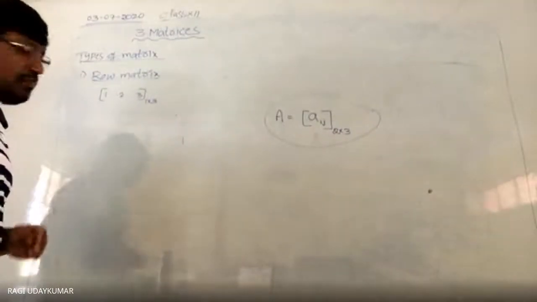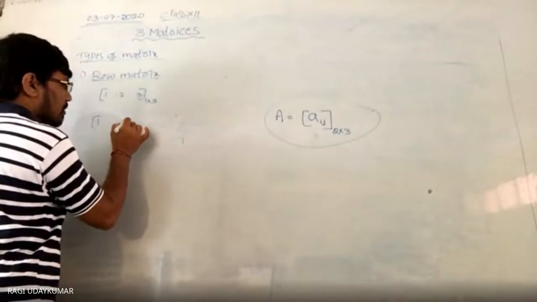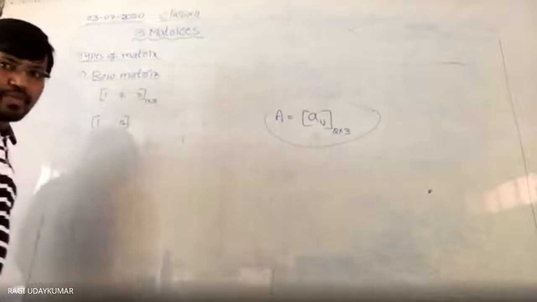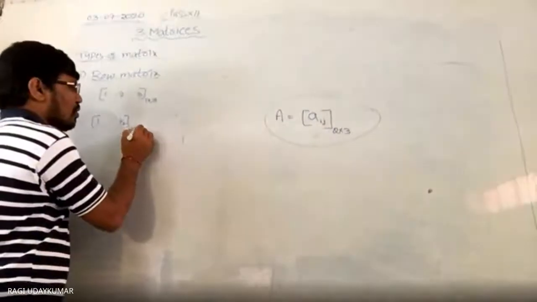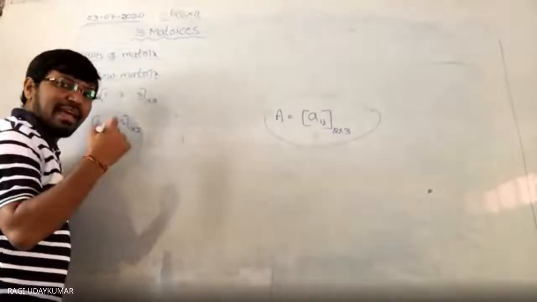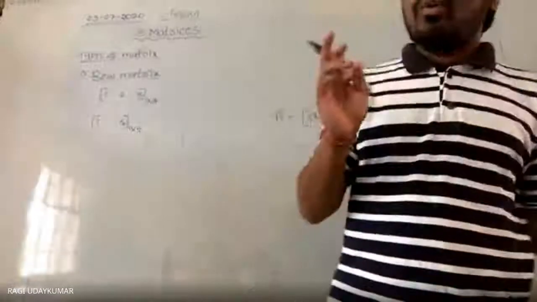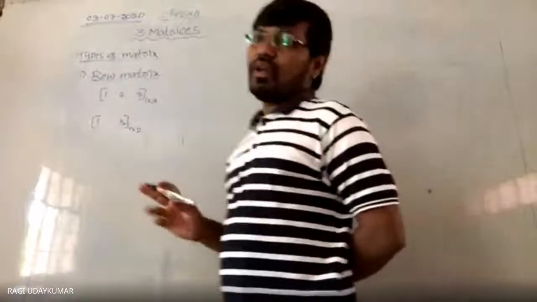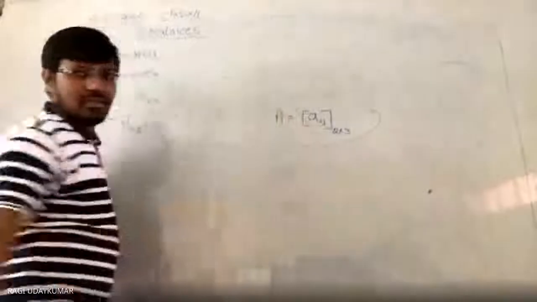Suppose if I write 1 by 2. The numbers can be any numbers. It may be a 1 by 2 if it is given, don't get confused. 1 row, 2 columns are given. So can you define this row matrix in this form?